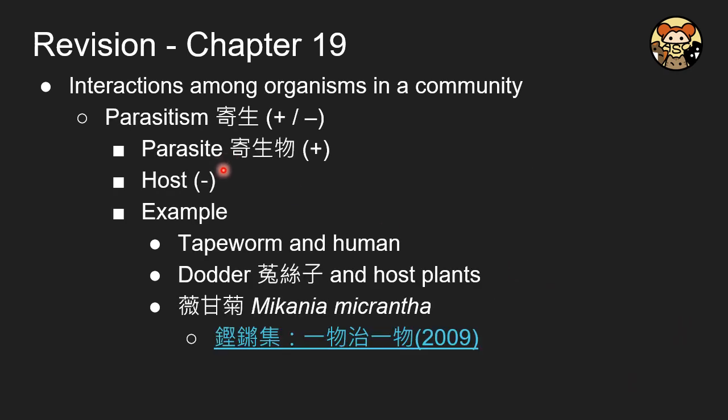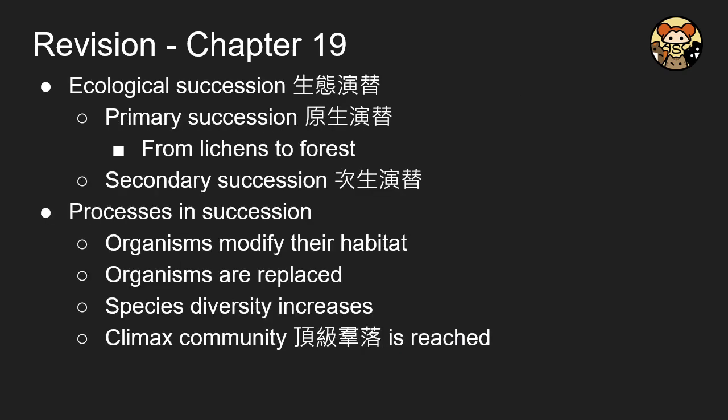And parasitism involves two players: the parasite and the host. The host is definitely harmed, and the parasite is definitely living in a very happy state. And here are two examples: the tapeworm and humans, and also a very famous example called 美金菊. You are not required to remember the scientific name. However, if you are able to look for this particular episode on the internet, you may know more about the damage of the 美金菊 to Hong Kong's communities. However, nowadays, it's very difficult to find this particular plant in Hong Kong.